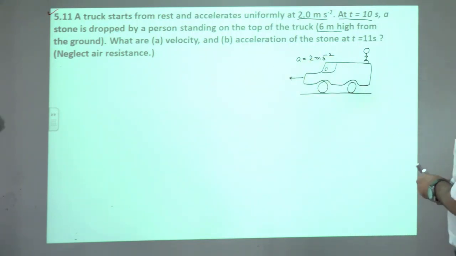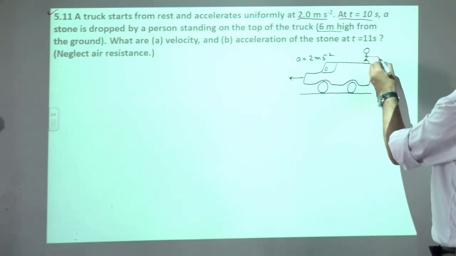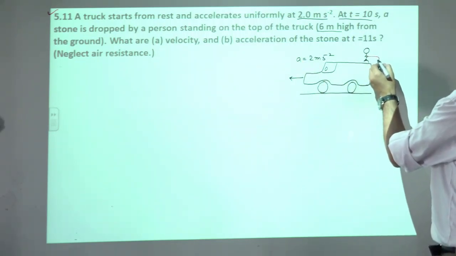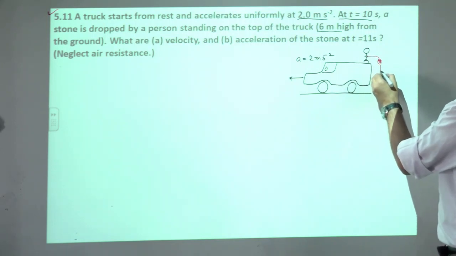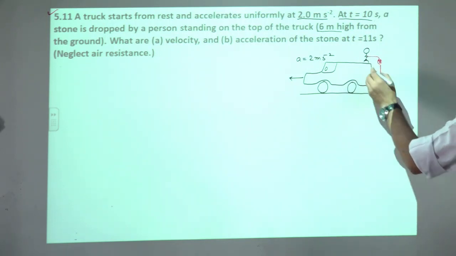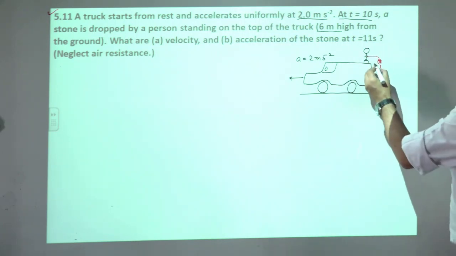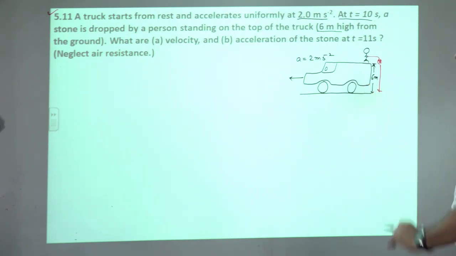So at t equals 10 second, a person drops a stone, and the truck is accelerating along this direction. So a stone is dropped from the 6 meter high truck. This height is given as 6 meter.